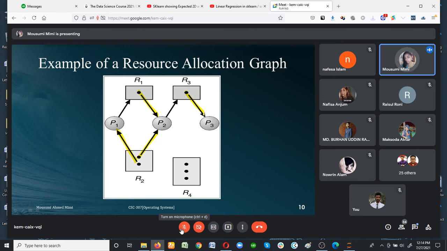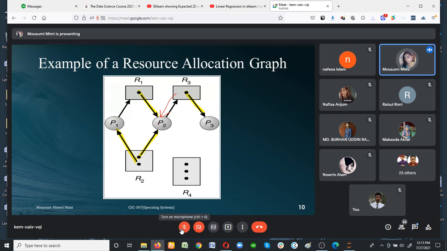Now what happens? Process 3 first completes its execution because it needs only one resource, which is resource 3, and it already holds resource 3. When it completes the execution, resource 3 will be free. Whenever resource 3 is free, my process 2 also holds resource 3.